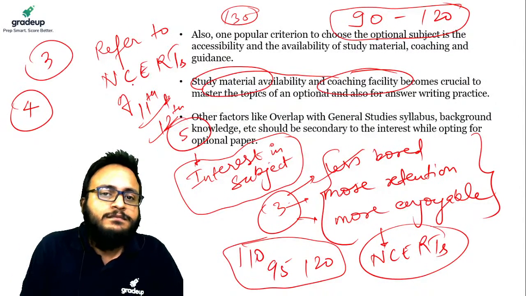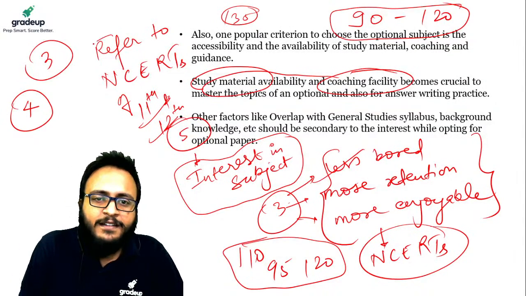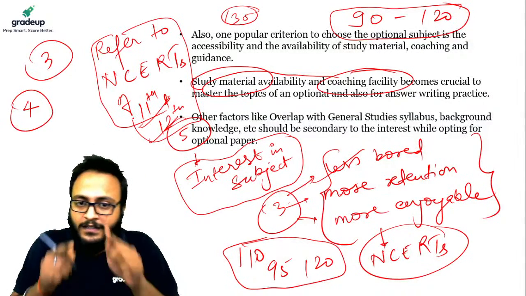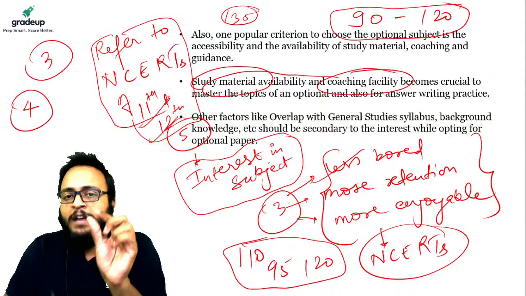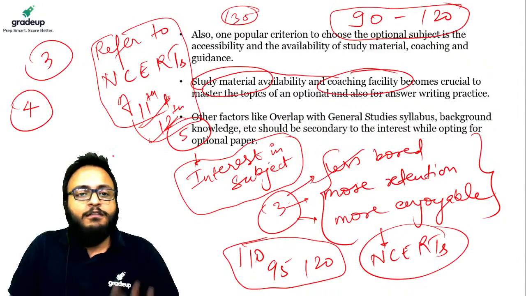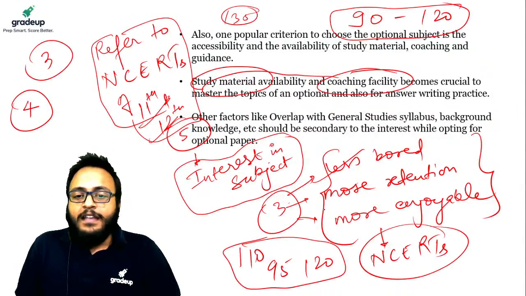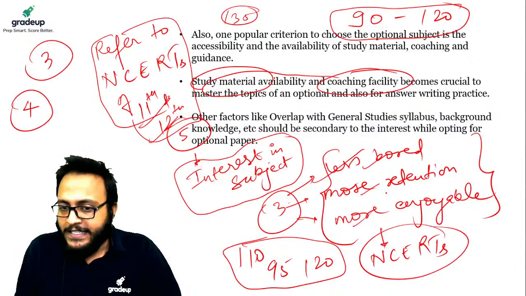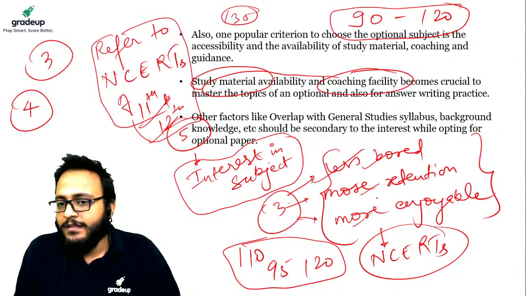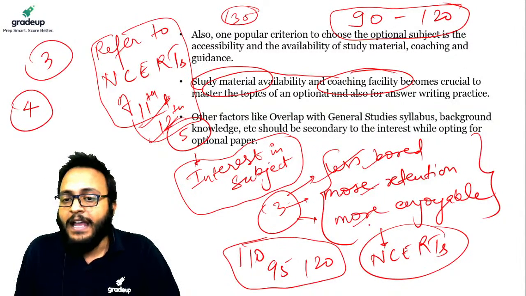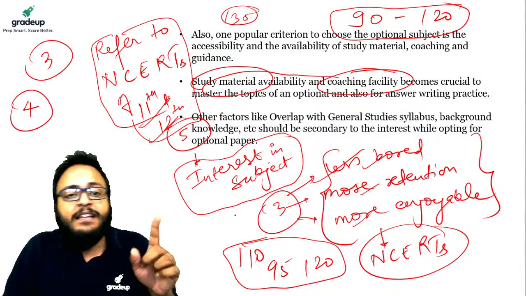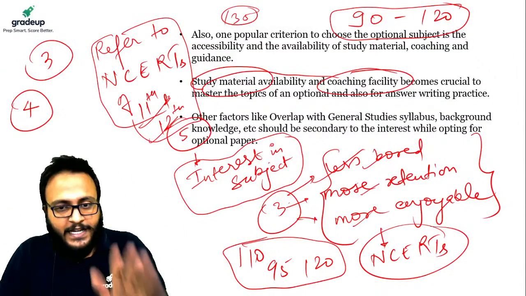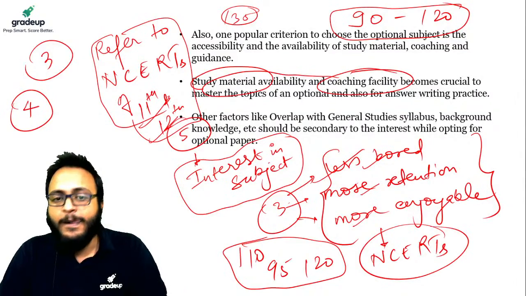All right. Third step is to refer to the NCERTs of class 11th and 12th of only those subjects which you have shortlisted. Fourth step is that if you pass these three litmus tests of NCERTs, less bored, more retention and more enjoyable, then that should be your optional. That is for sure. No doubt in it.